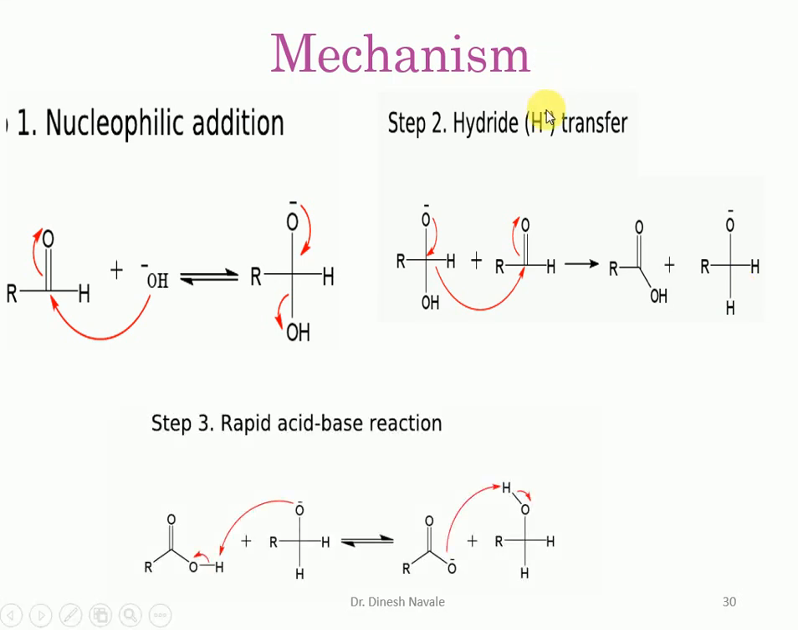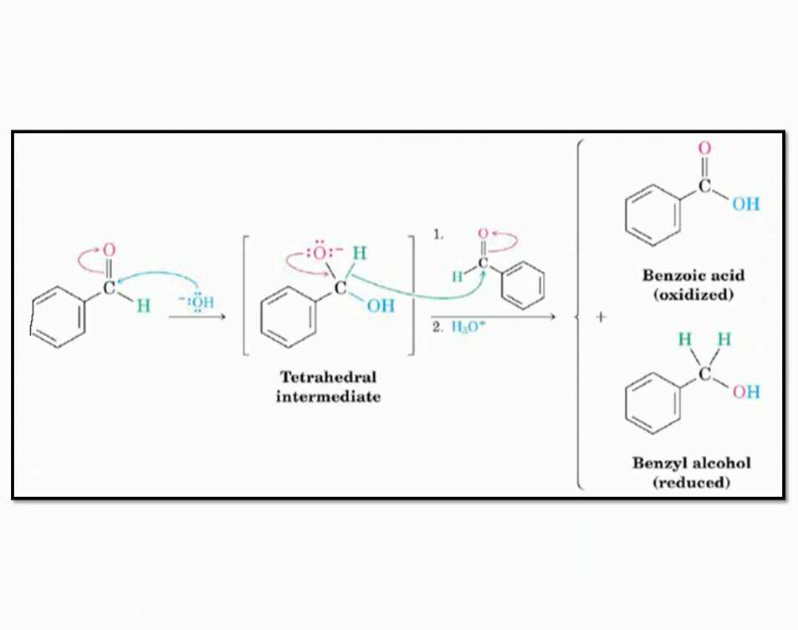In the third step, it is a rapid acid base reaction. In the third step, this oxide ion will pick up the proton from the carboxylic acid and we get the formation of the carboxylate ion and alcohol as the product. So it is a rapid transfer, and we get the salt of the acid and the alcohol as the product. So this is the general mechanism for the Cannizzaro reaction with benzaldehyde as the starting material.